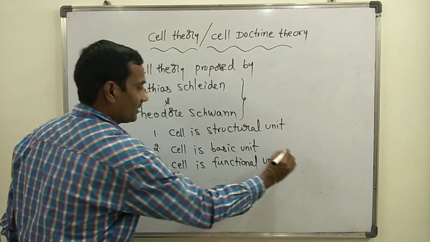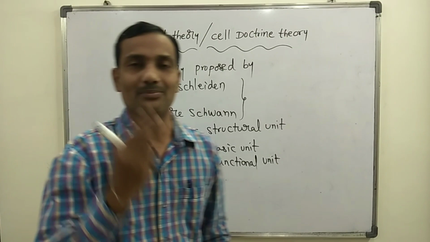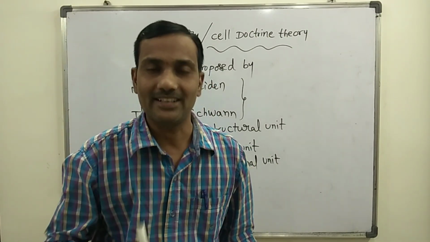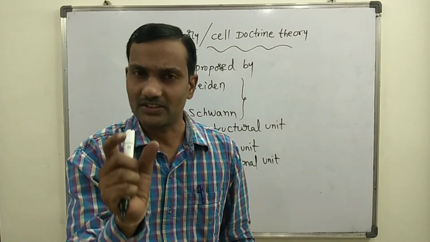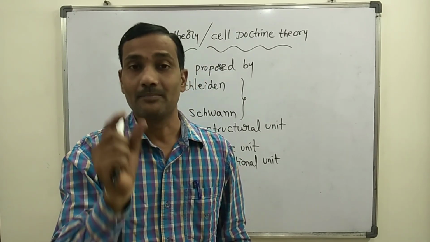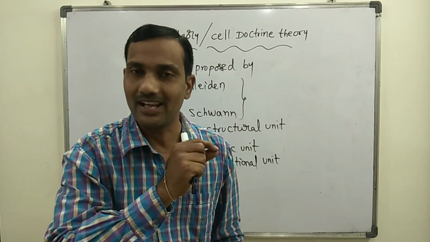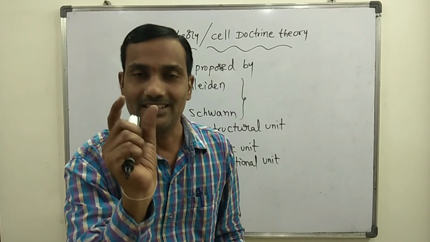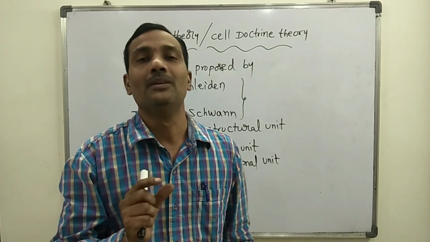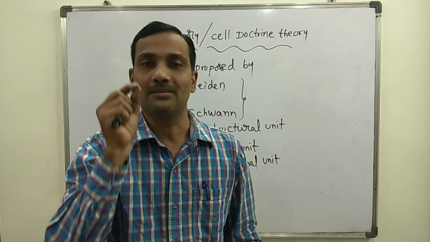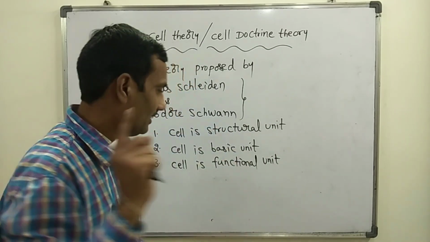There are 3 important statements given by Schleiden and Schwann. Cell is the structural unit for every living being, the functional unit for every living being, and the basic unit for every organism, whether plant or animal.